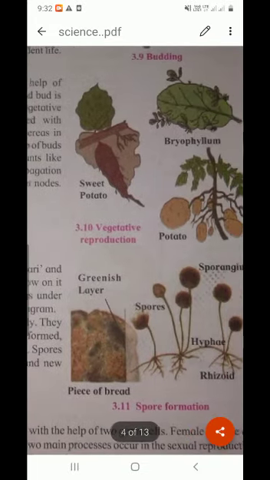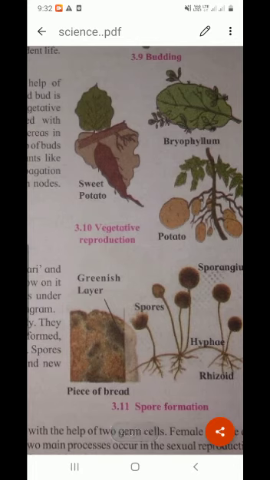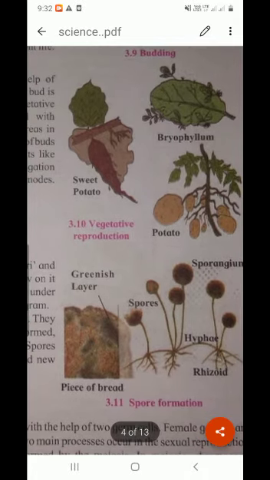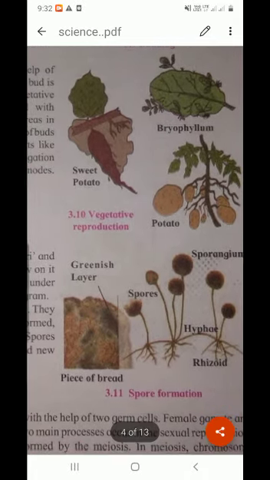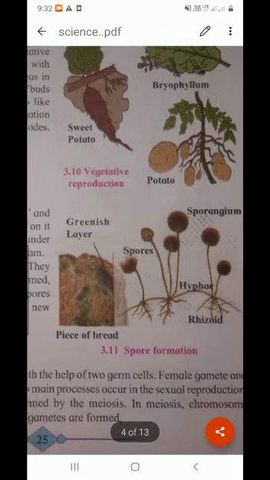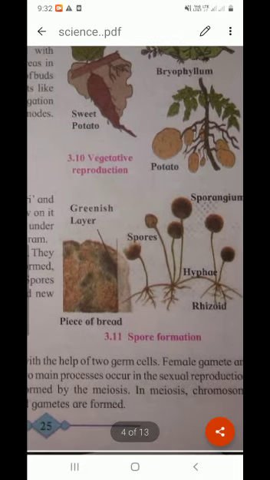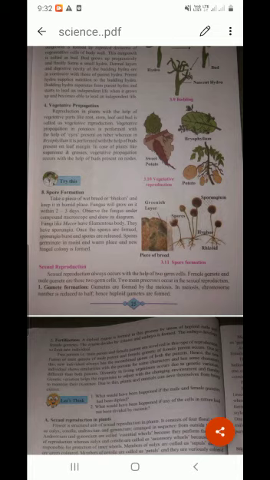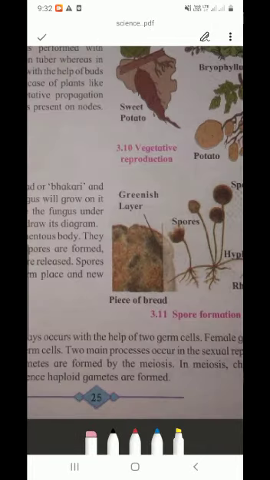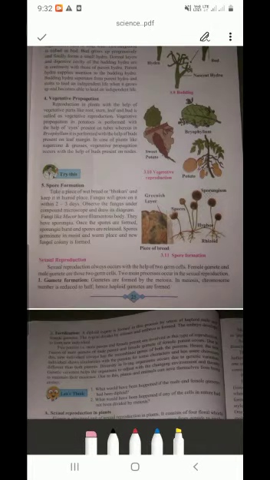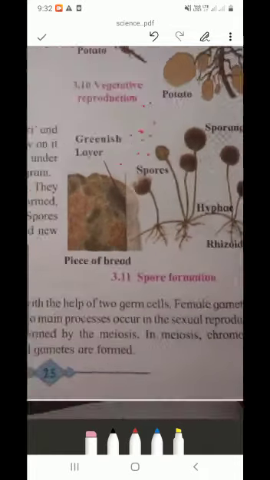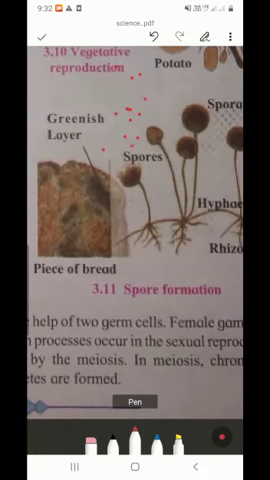Here, the parental generation prepares spores which lead to propagation or reproduction. Spores are tiny, microscopic, and also rough and tough, round in shape. They are very small, and very rough and tough.